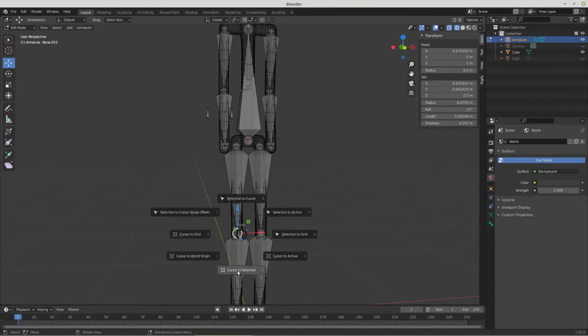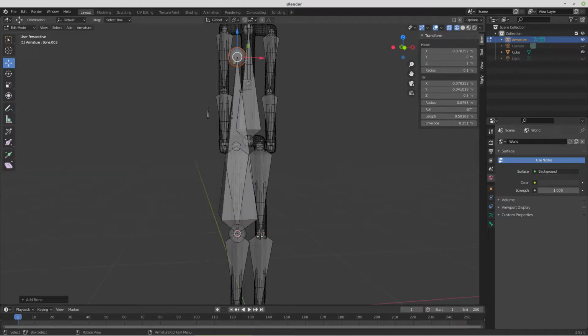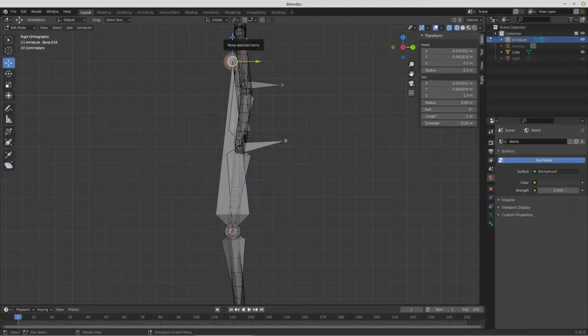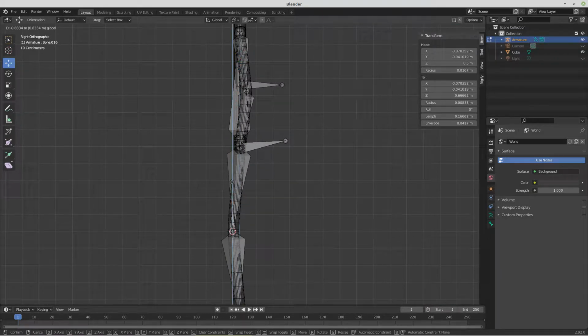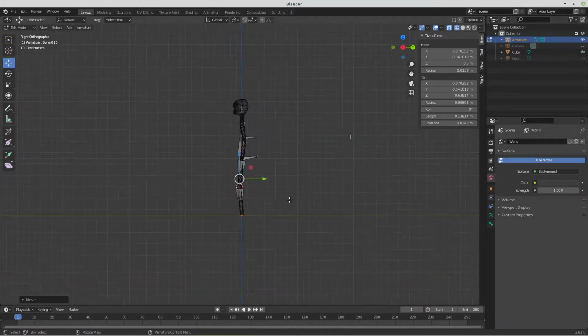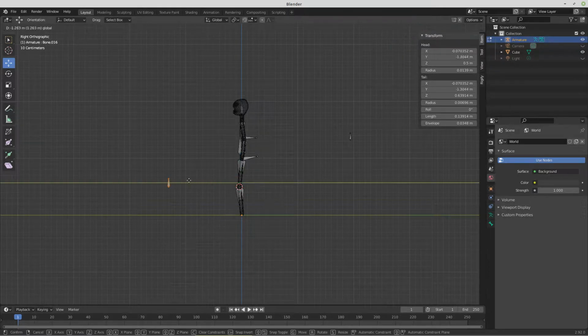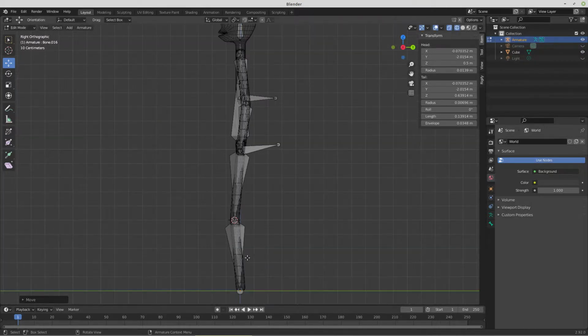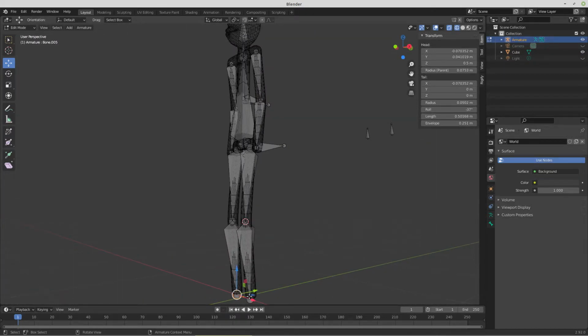Shift S, cursor to selected, Shift A. Grab the other knee, Shift S, cursor to selected, Shift A. Grab the top knuckle of these bones, or pivot. We'll pull those down, zoom back, Control plus to select the whole two bones. We'll pull those out a couple of blender units. That will be the pole bones for the knees.